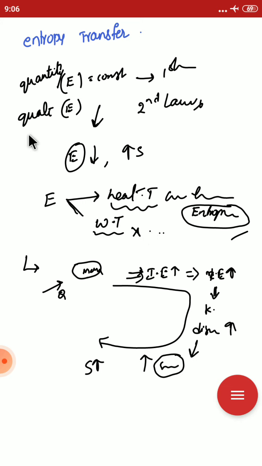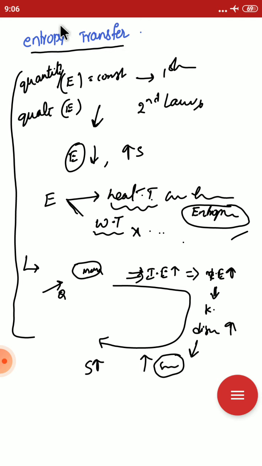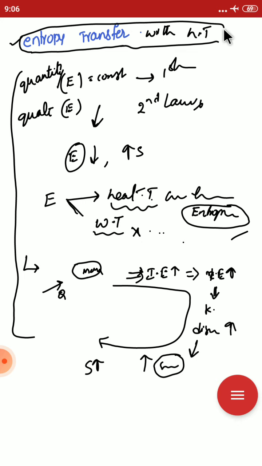The point to remember is that entropy transfer takes place with heat transfer only. There is no entropy transfer with work transfer. This concept is useful in upcoming topics.